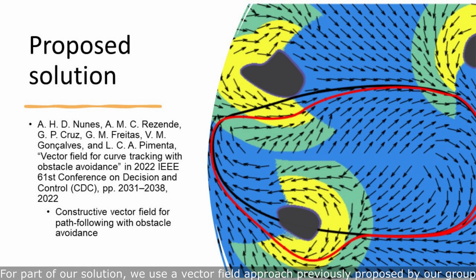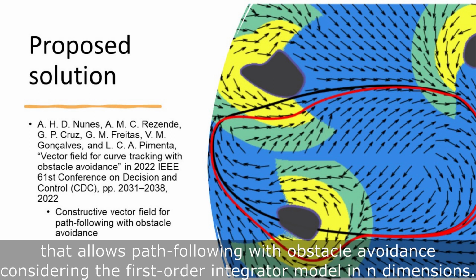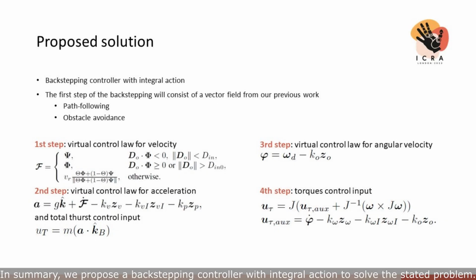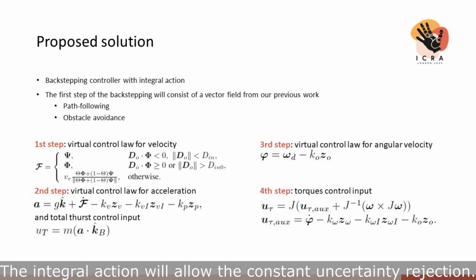For part of our solution, we use a vector field approach previously proposed by our group that allows path following with obstacle avoidance, considering the first-order integrator model in n dimensions. In summary, we propose a backstepping controller with integral action to solve the stated problem. The integral action will allow the constant uncertainty rejection.